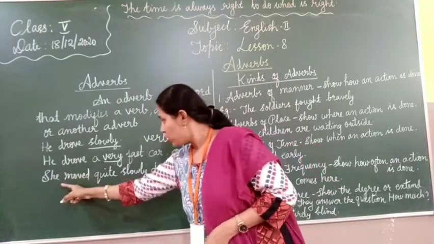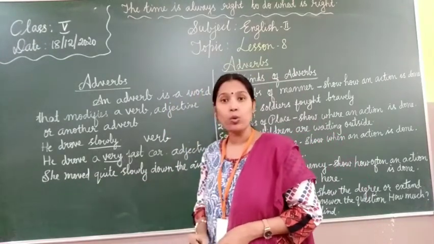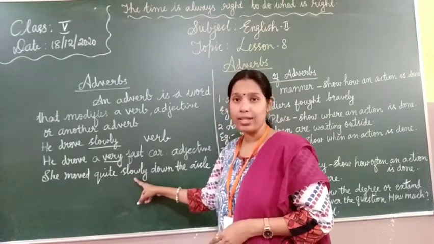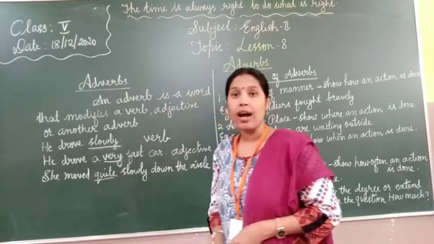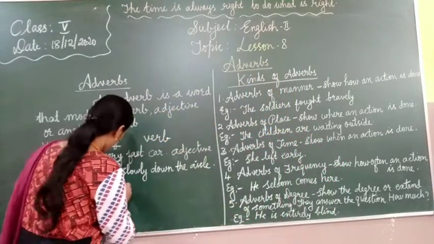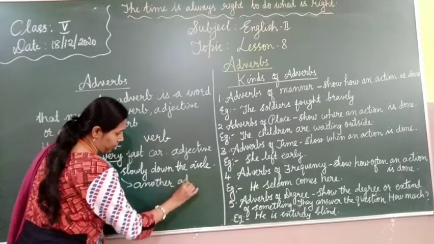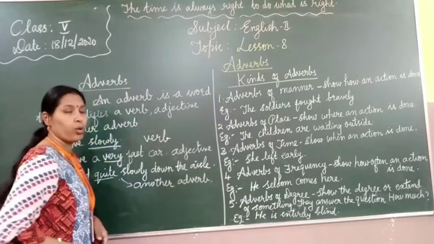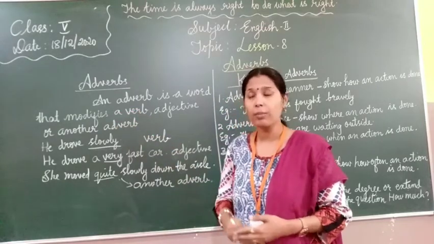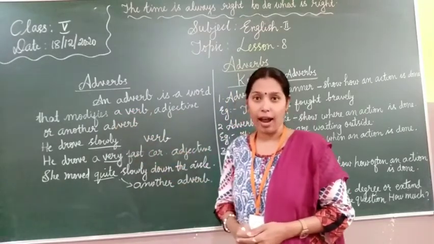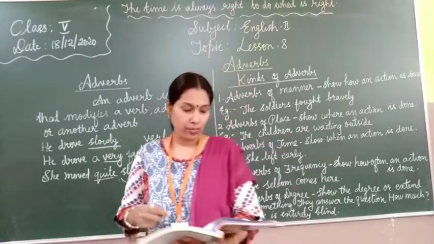Next, she moved quite slowly down the aisle. How did she move? Quite slowly. Slowly is an adverb, and one more adverb is here, that is quite. So this is another adverb. So what is an adverb? An adverb is a word that modifies a verb, adjective or another adverb. Okay. Now we will learn kinds of adverbs.